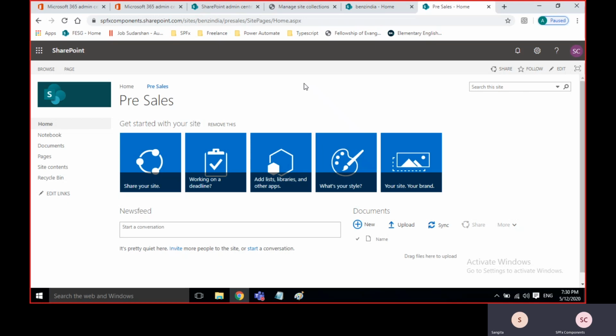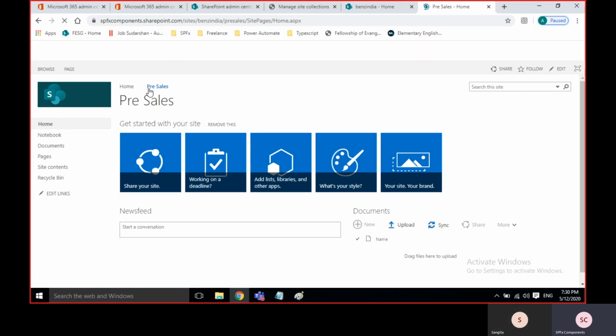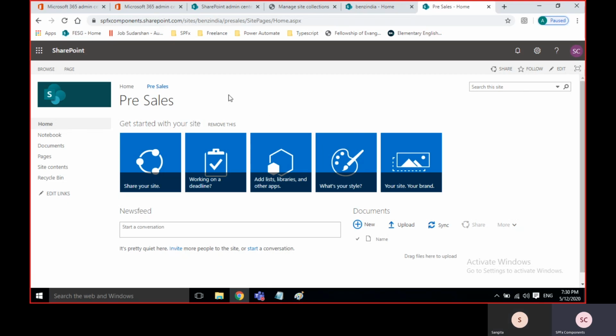Okay, create subsite. See now, I just gave pre-sales as my top link, so it is available. And on the left-hand side, it automatically shows home. This is the pre-sales parent. You can see the top, the link which is showing here.